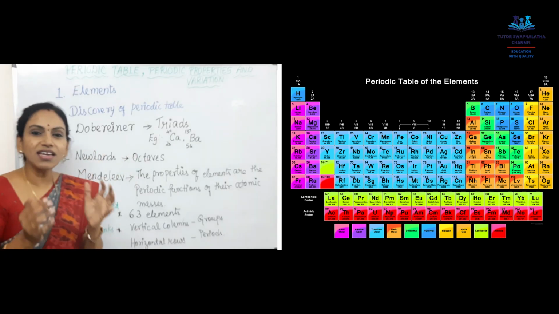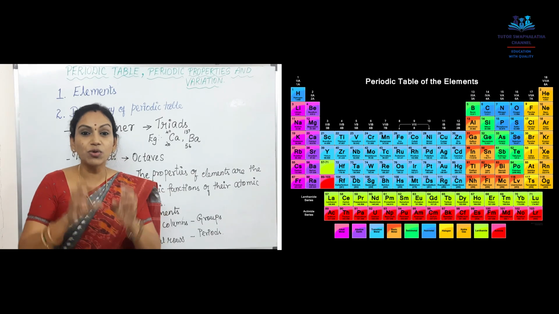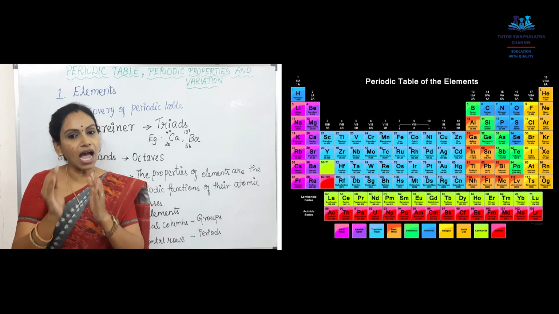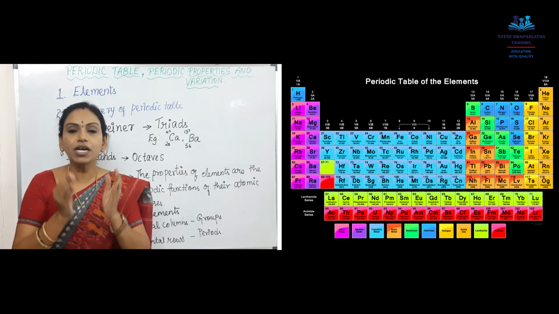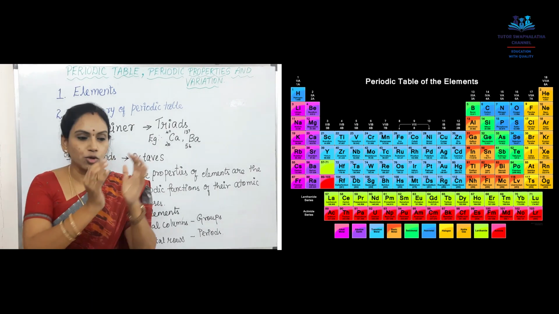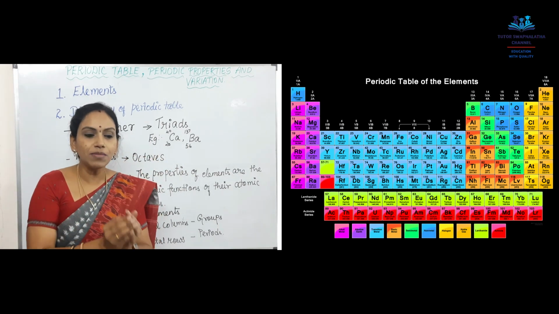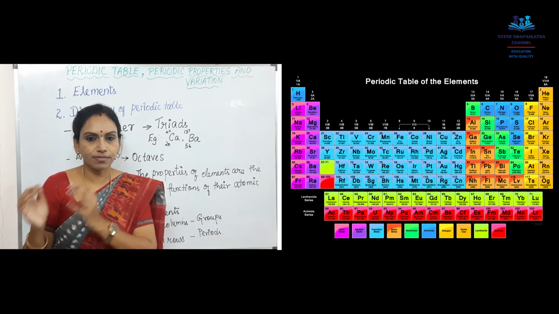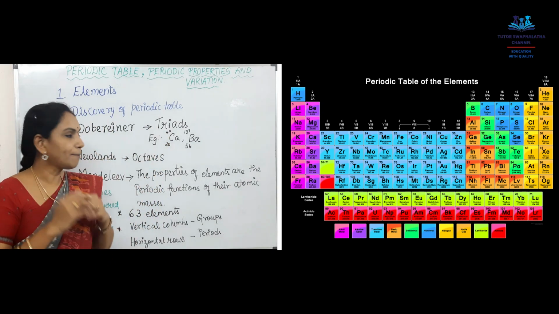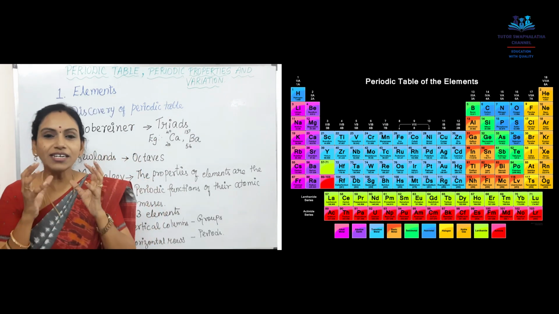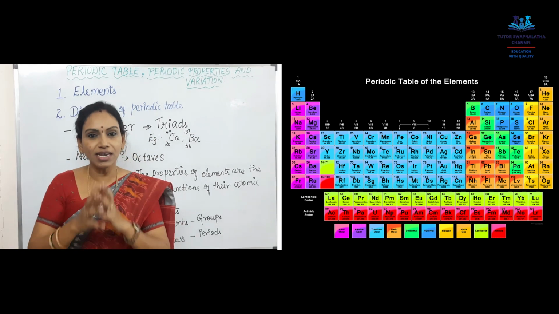Dobereiner arranged those few elements into triads. As the name says, triads. That is, he put similar elements into groups of three, three elements in a group. Examples are calcium and barium. What is the speciality of this law of triads?